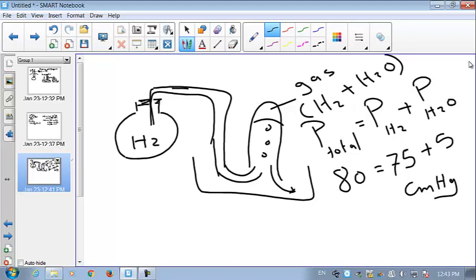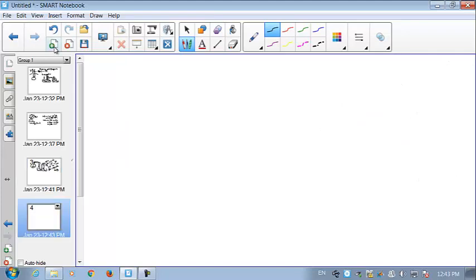So the bottom line here is that if you have a mixture of gases, the total pressure made by this mixture equals the summation of the individual pressures made by the individual components of the mixture. And this is all about section 1.